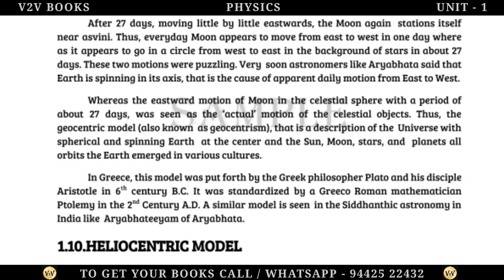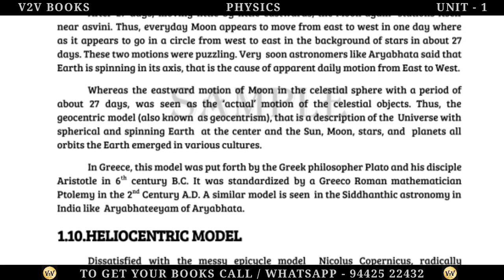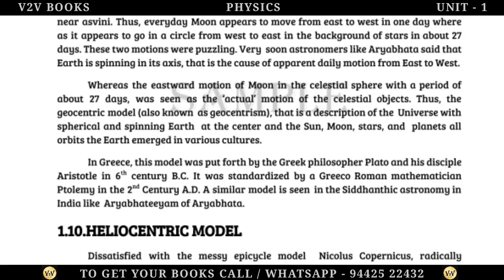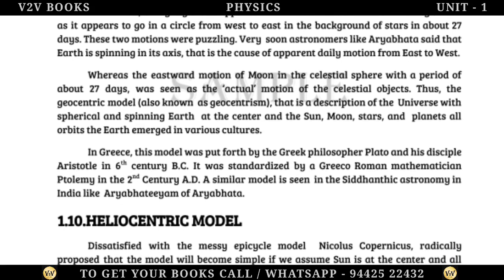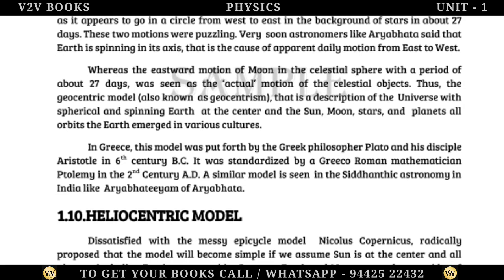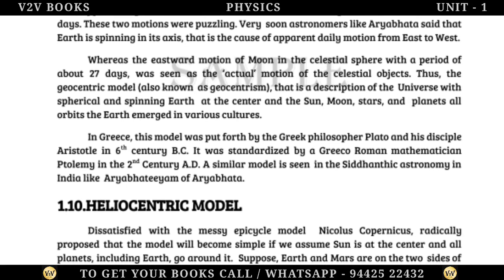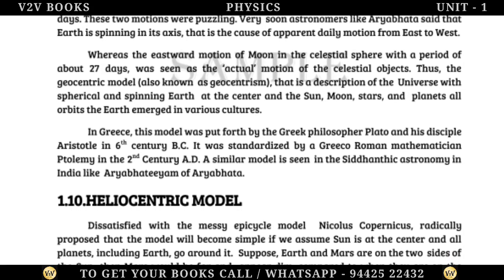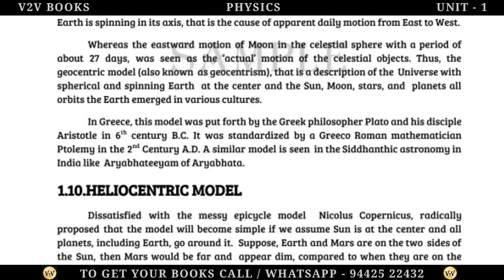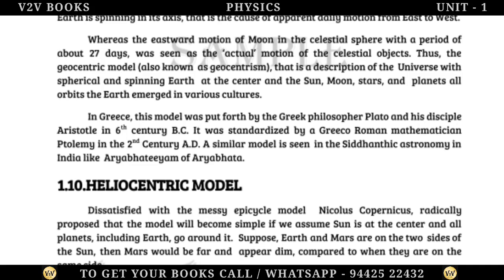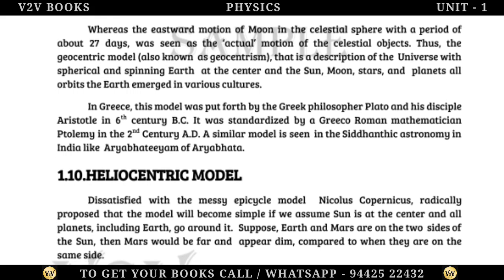Thus, the geocentric model, also known as geocentrism, a description of the universe with a spherical and spinning Earth at the center and the Sun, Moon, stars, and planets all orbiting the Earth, emerged in various cultures. In Greece, this model was put forth by the Greek philosopher Plato and his disciple Aristotle in the 6th century BC. It was standardized by the Greco-Roman mathematician Ptolemy in the 2nd century AD. A similar model is seen in the Siddhantic astronomy in India, like Aryabhatiyam of Aryabhatta.